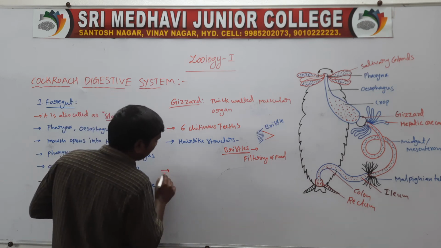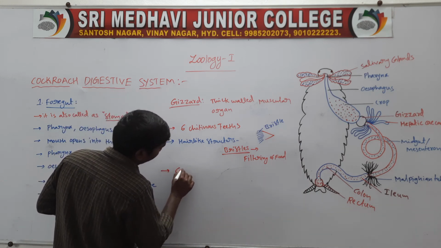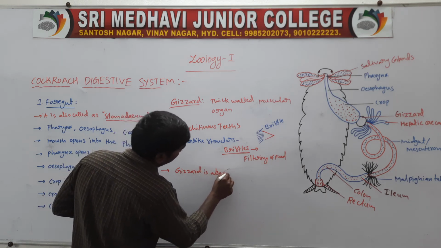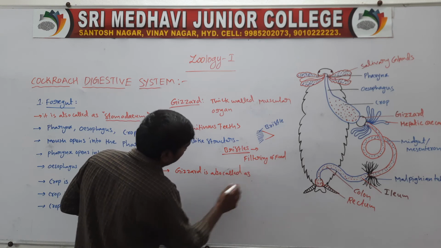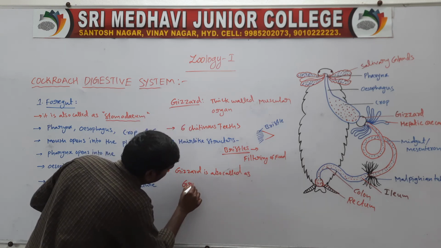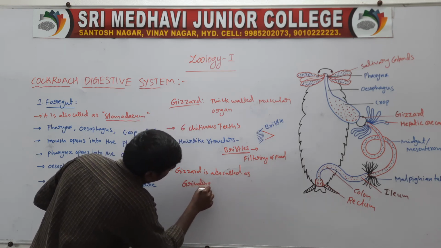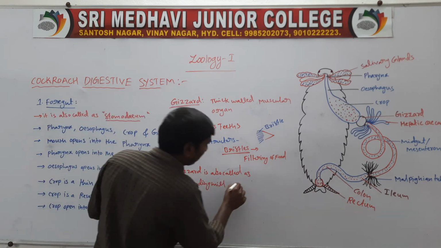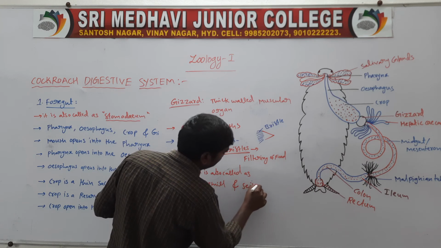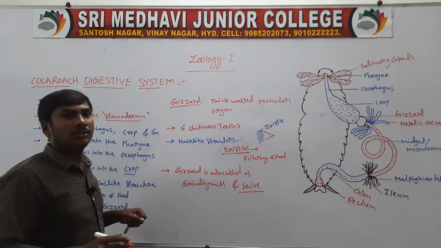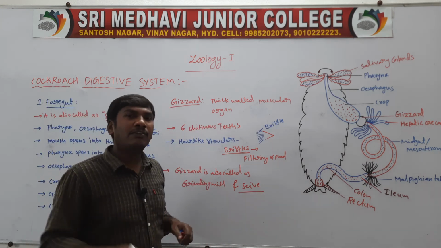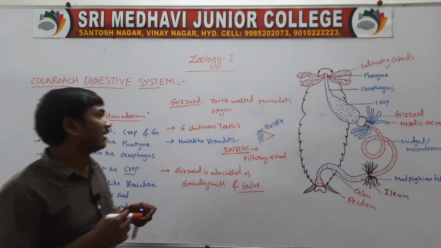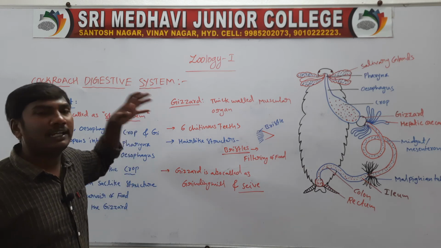Next, the gizzard is also called the grinding mill or sieve. Sieve means filtering of the food materials. So the gizzard is also called the grinding mill and sieve.